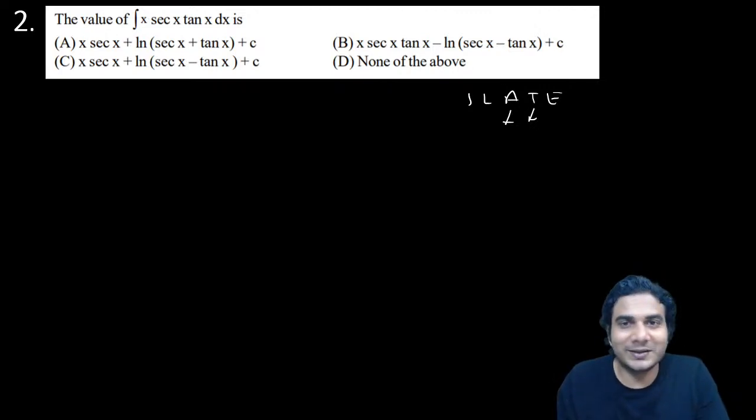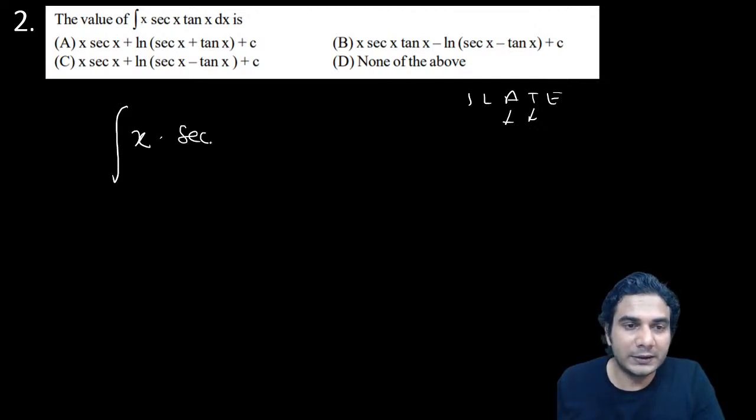It either changes sine to cos or cos to sine or sec square to tan, or tan to some other function, or a complicated log of something, right? So if you integrate sec into tan, then log is not there. It will remain an integration of a trigonometric function, which is sec, right? Integration of sec into tan. All right, so let's start it.